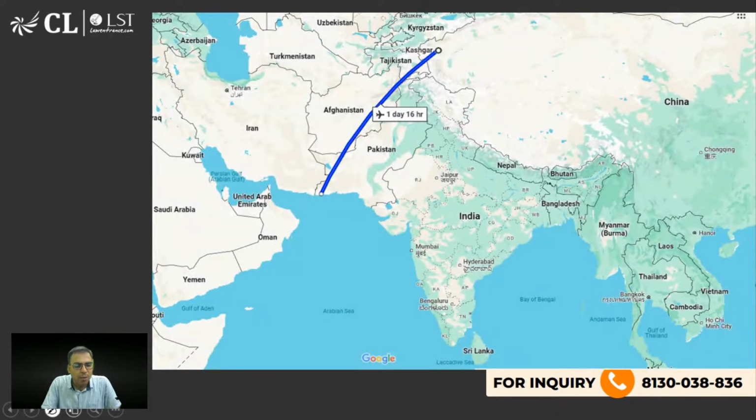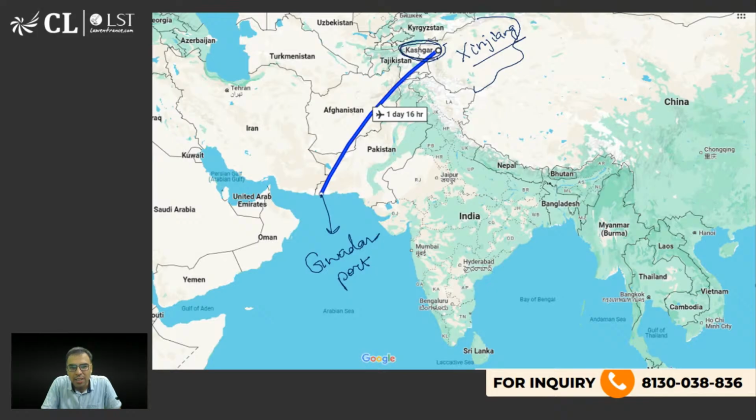I hope you are aware. This is Gwadar port in Pakistan. And this is Kashgar. Kashgar is a city, and here there is a province of China called Xinjiang province. In this province, you will find Kashgar. So they are actually planning to connect Kashgar to Gwadar. Since I made this in Google Maps, it created an airplane route.